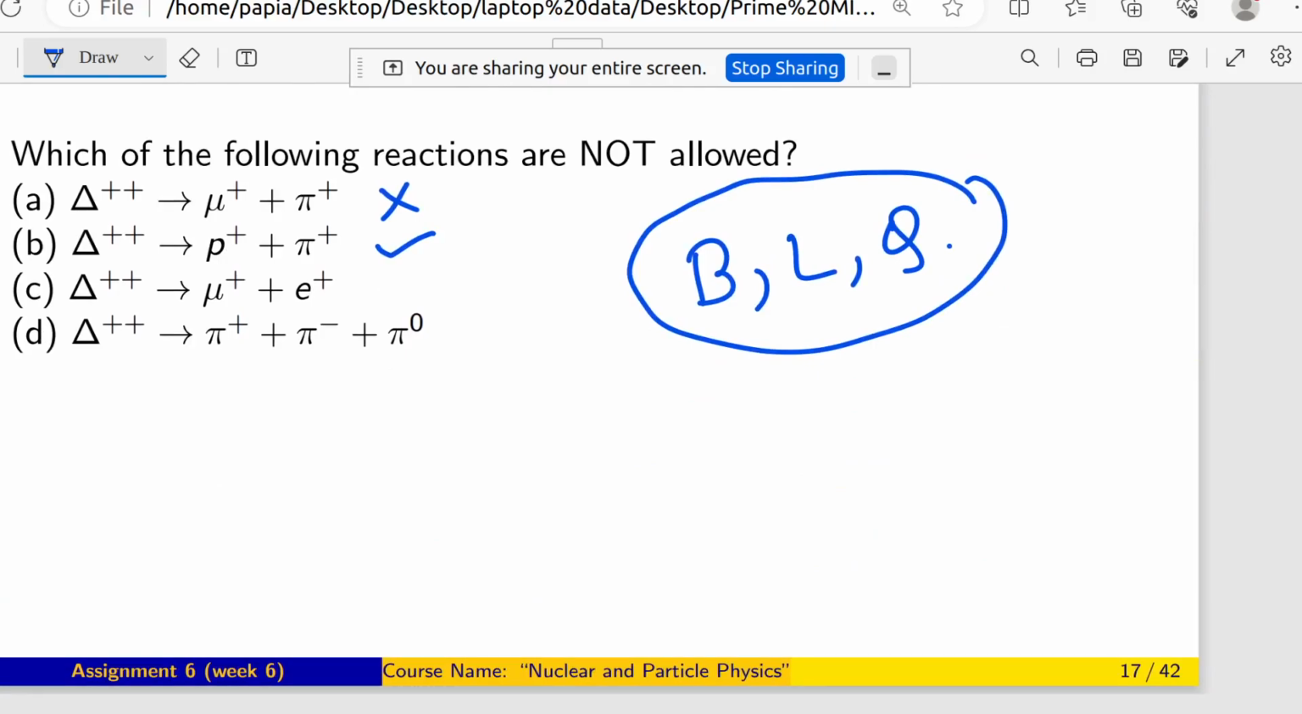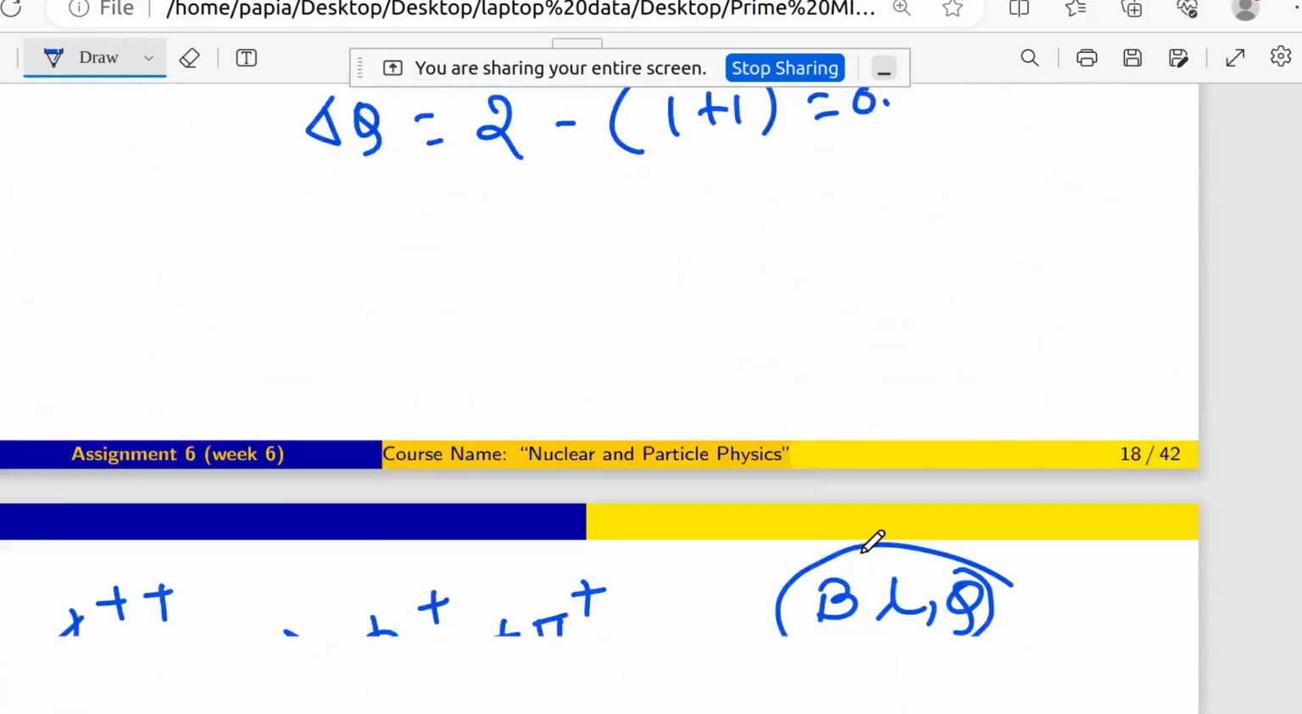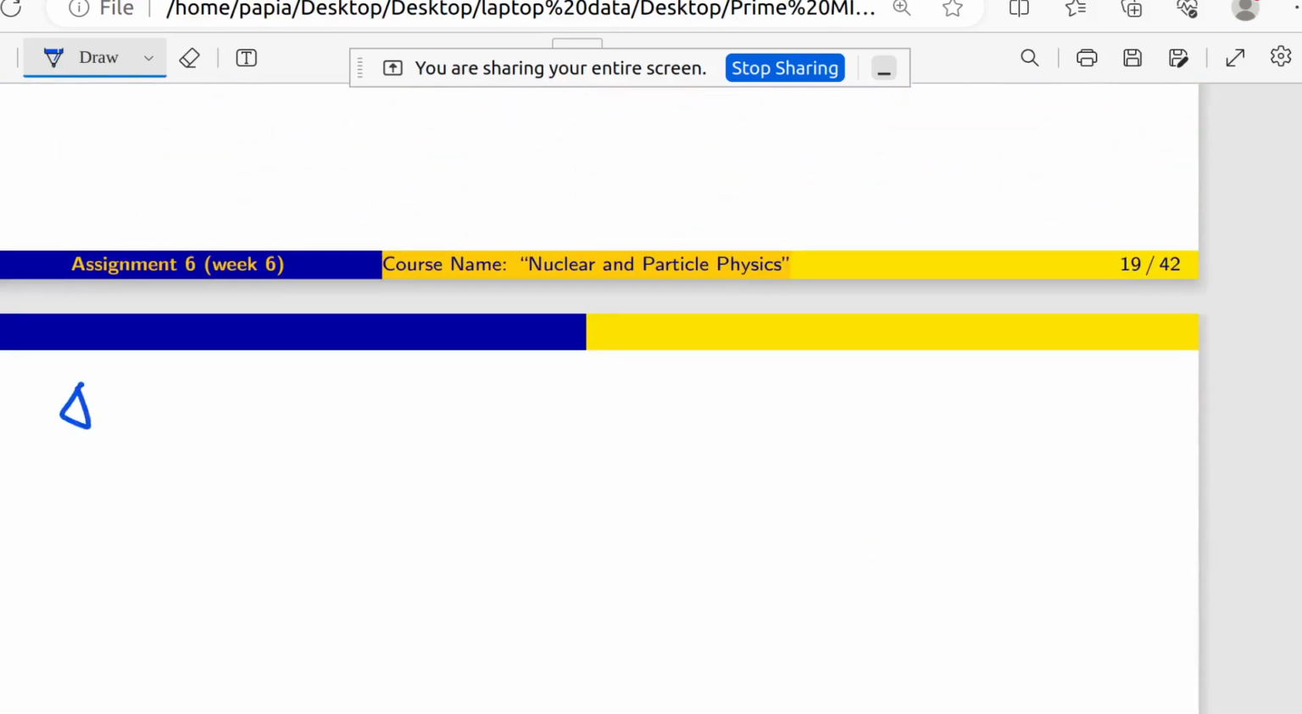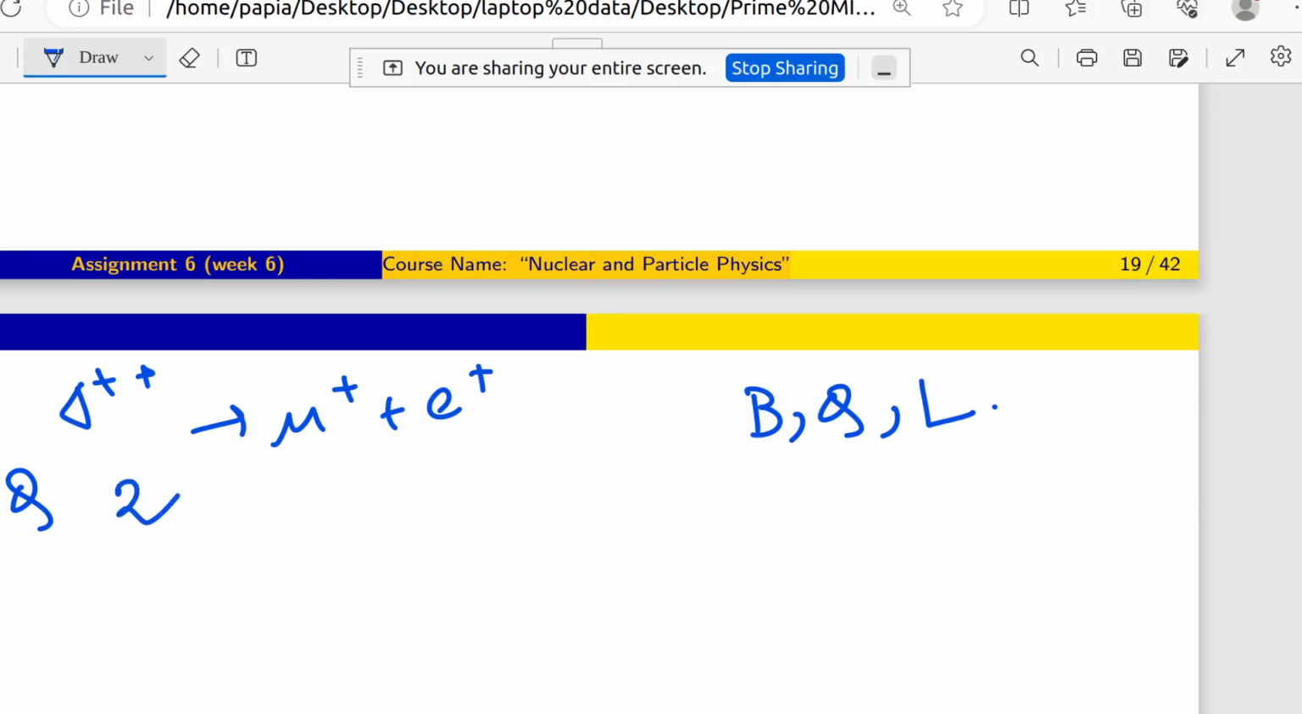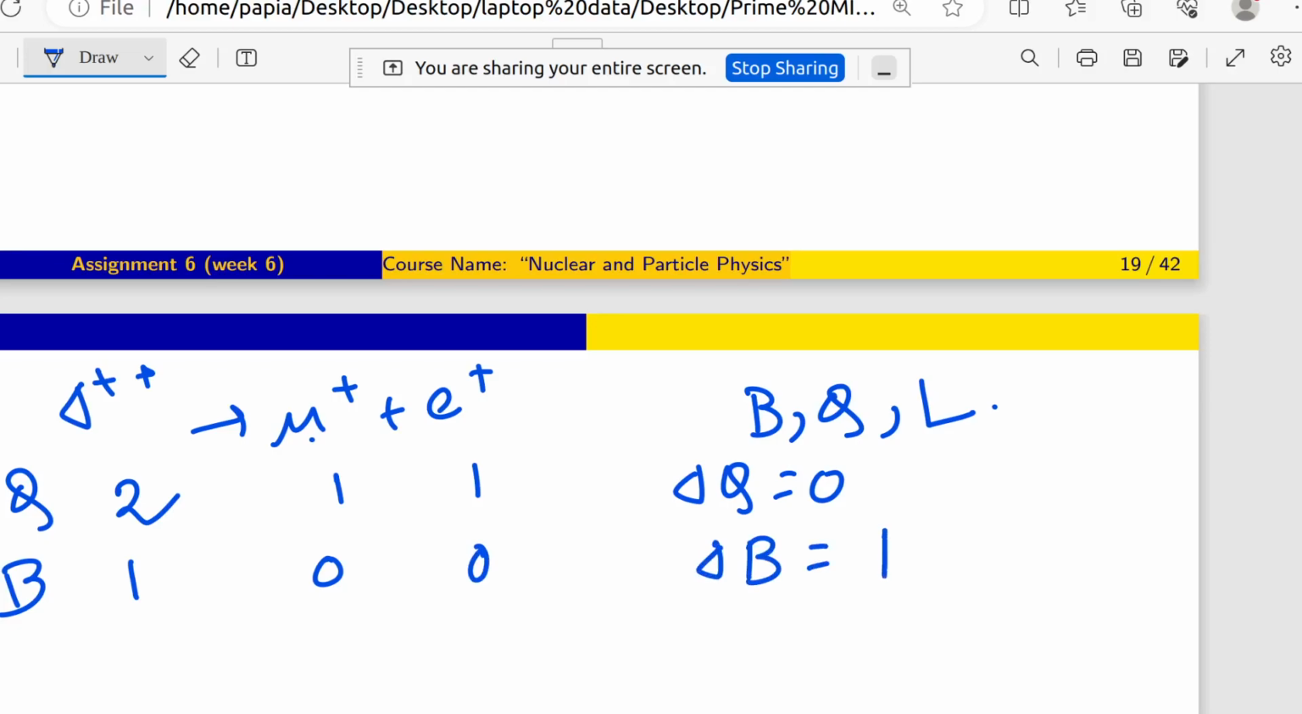Now coming to delta plus plus going to mu plus plus E plus. Okay, B, Q, L. Q is 2, mu plus is 1, E plus is 1, delta Q is 0. For B, baryon, delta plus plus is a baryon, mu plus is not a baryon, E plus is also not a baryon. That means delta B will be 1 minus 0 plus 0, which is 1, not equal to 0.